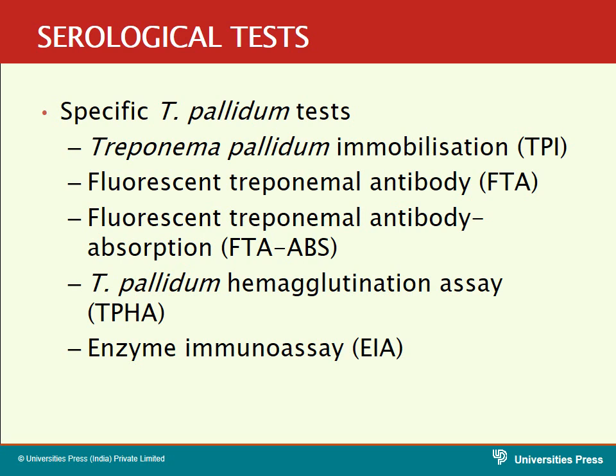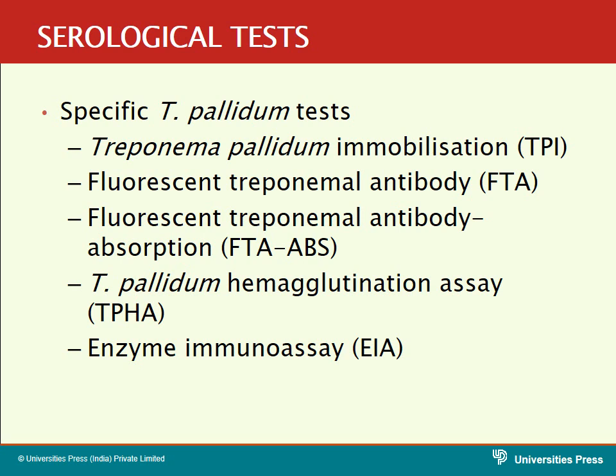This test includes, first, the Treponema pallidum immobilization test, TPI. Next is the fluorescent treponemal antibody test, that is FTA. Next is the fluorescent treponemal antibody absorbent test. Next is the Treponema pallidum hemagglutination assay, that is TPHA. And the last one is the enzyme immunoassay, EIA.